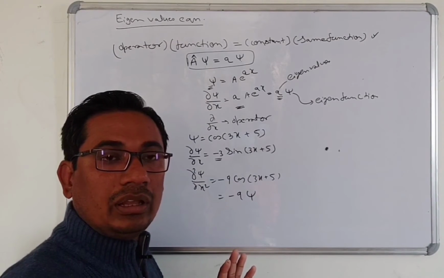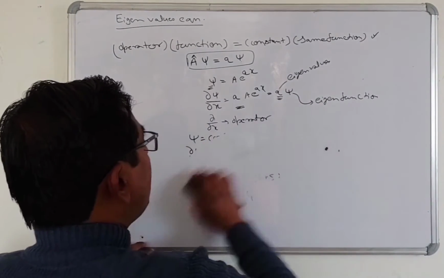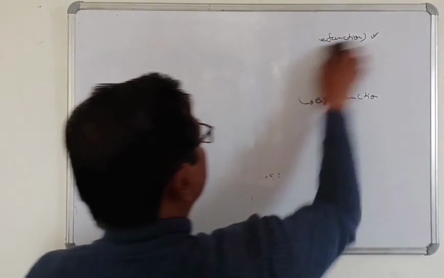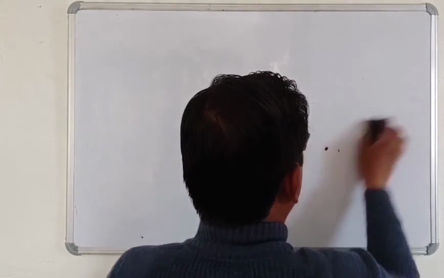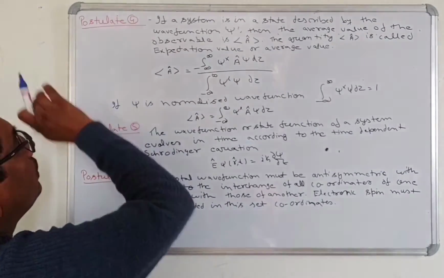Now we will discuss the other postulates of quantum mechanics. Postulate 4.